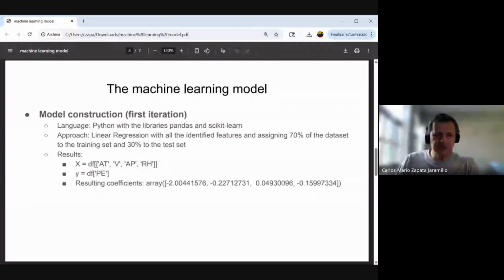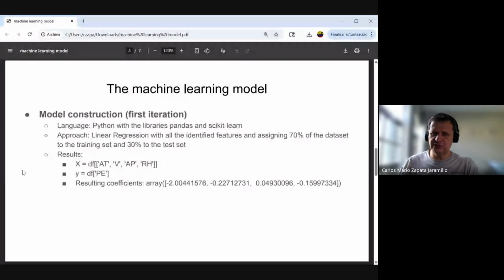The results are in these values. We have four coefficients as a result of the model. As you can see, the lower one is assigned to the air pressure. So this is one of the intentions of the second iteration.